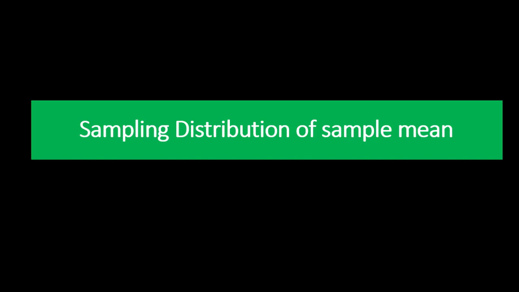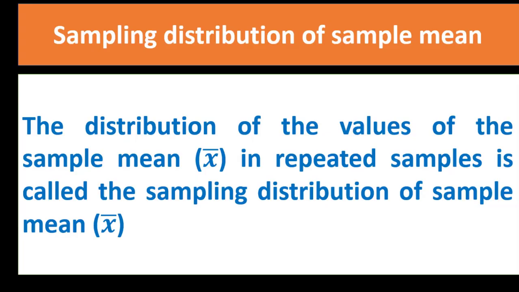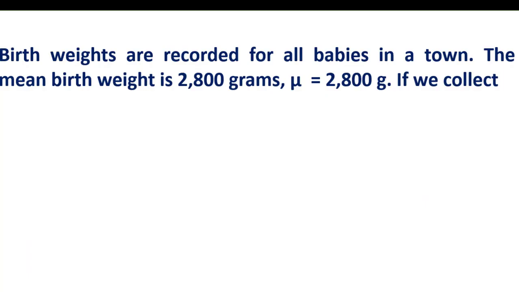Hello students, let us start the topic of sampling distribution of sample mean. First of all, let us see what is the meaning of sampling distribution. The distribution of the values of the sample mean, that is x bar, in repeated samples is called the sampling distribution of sample mean. Let us try to understand this with the help of an example.